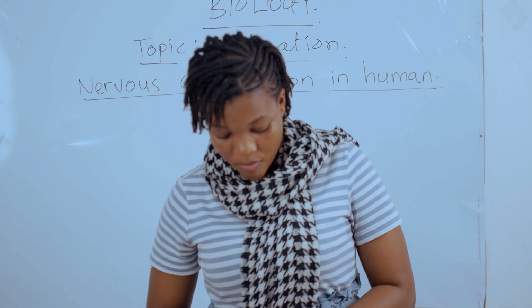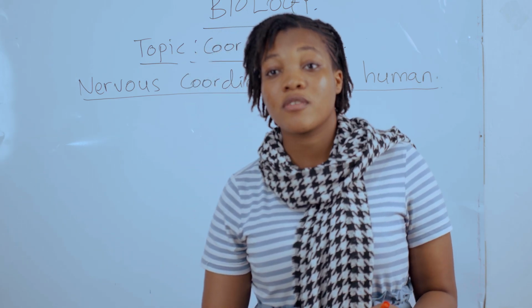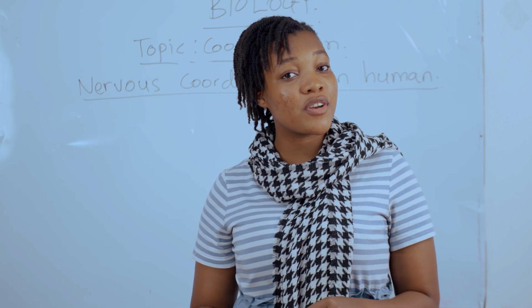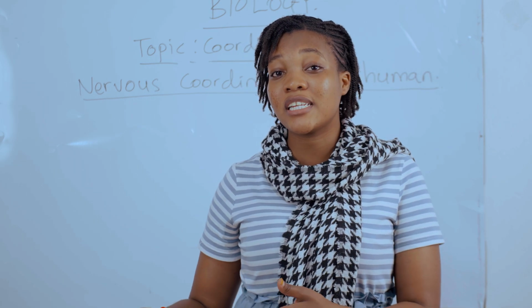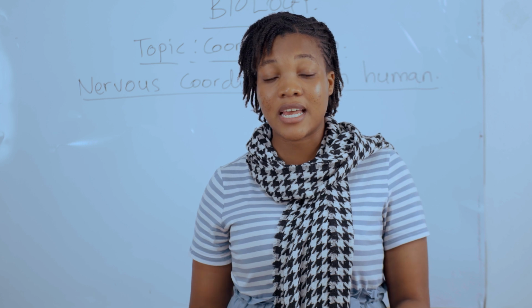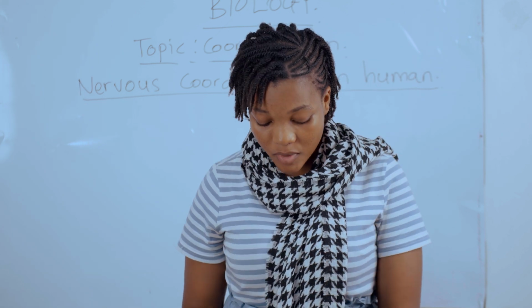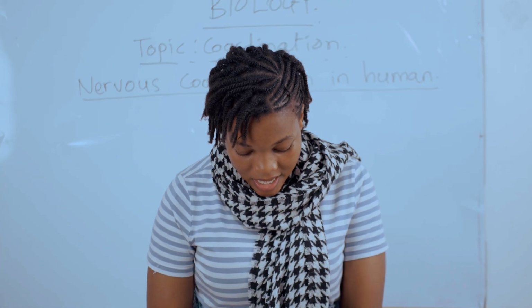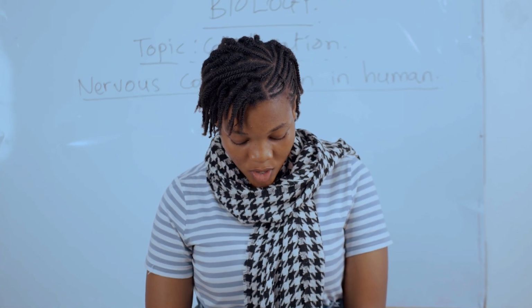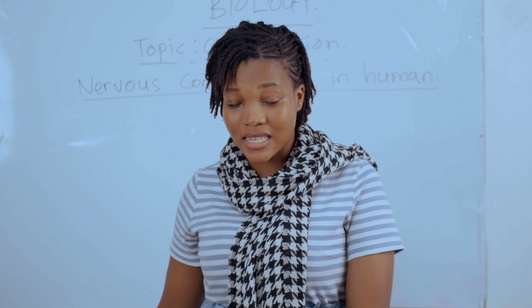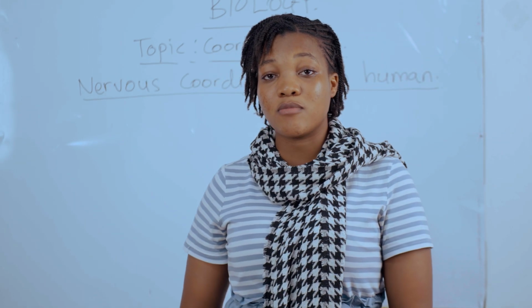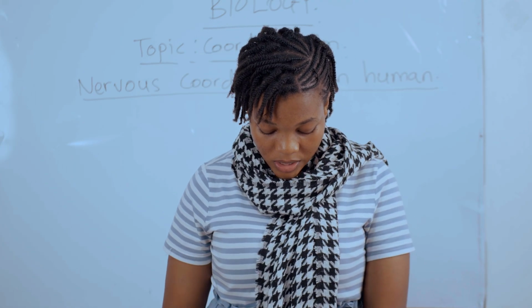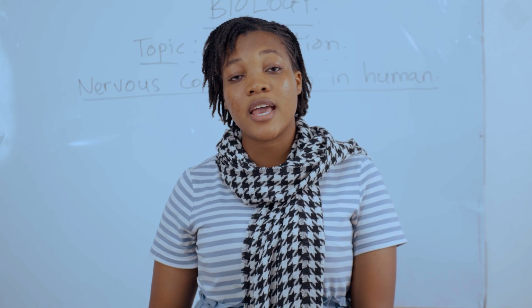Nervous coordination in human. I hope you have understood, and all of you have a concept of the definition of coordination, but also of how coordination can occur, how coordination can take place under those 5 steps. So now we are going to see how coordination takes place in human beings. And we have seen that in human beings, coordination takes place through the nervous system as well as the hormonal system. So coordination can take place in the nervous system, but also the hormonal system, which is called, in other words, the endocrine system.